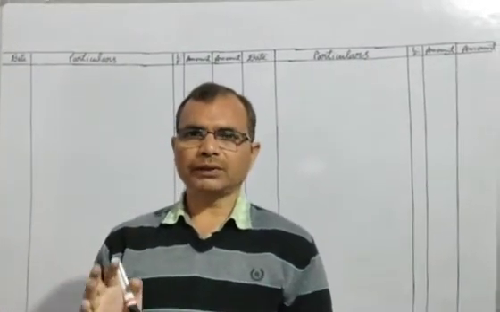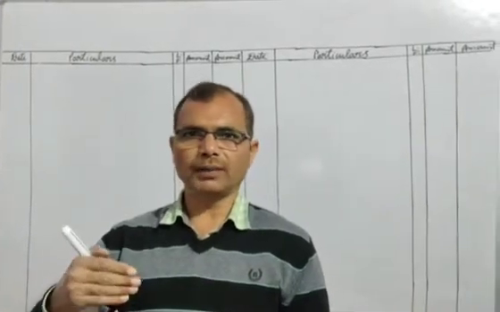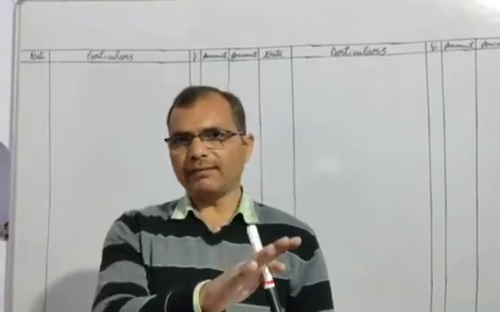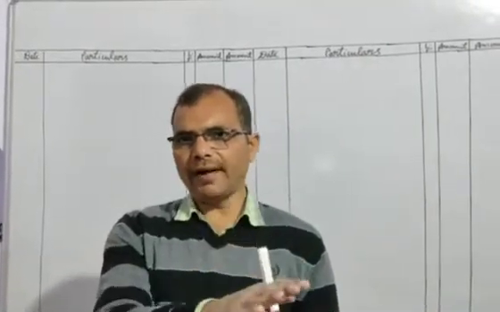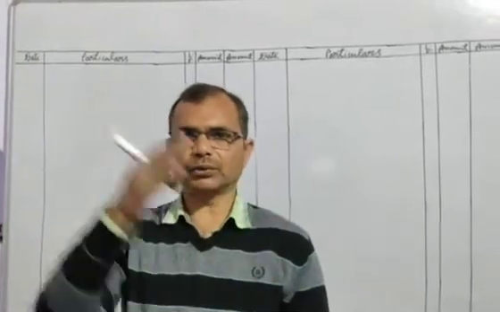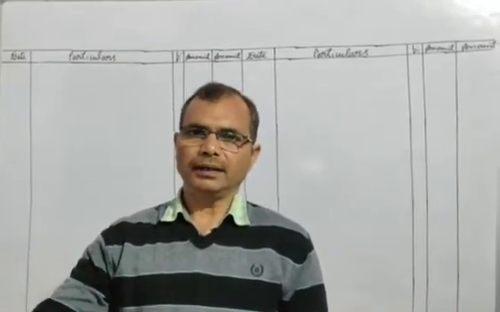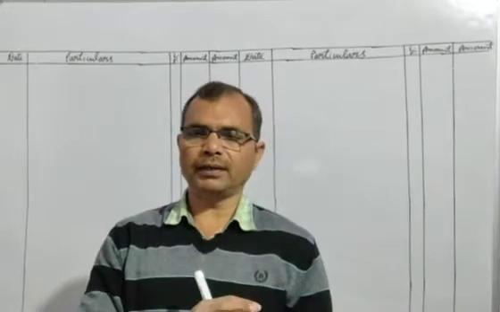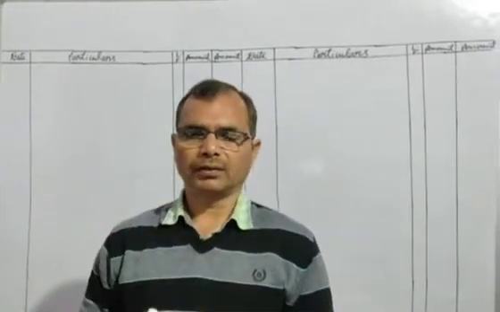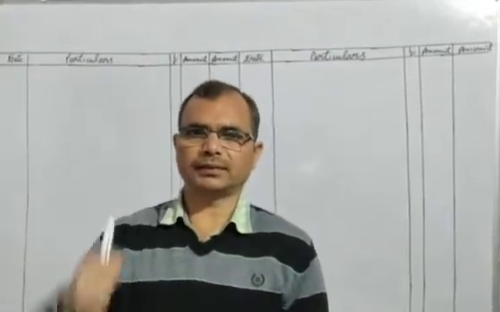So students, first of all, we should understand what the renewal of the bill is. Whenever our drawer goes to the drawee, meaning the seller goes to the purchaser, and at that time the purchaser denies giving the payment, the bill becomes dishonored. After that, the renewal starts.